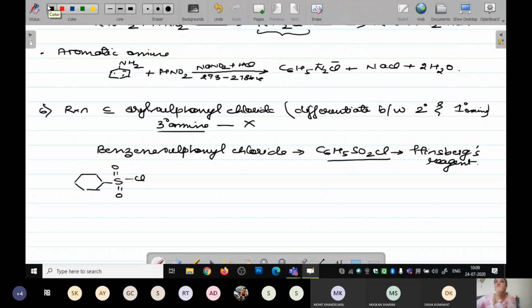Now, when you take the benzene sulfonyl chloride and make it react with any primary amine, what is it going to do? It is going to give you the corresponding sulfonamide.